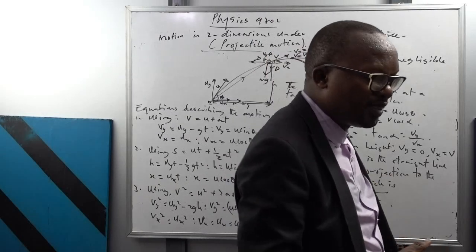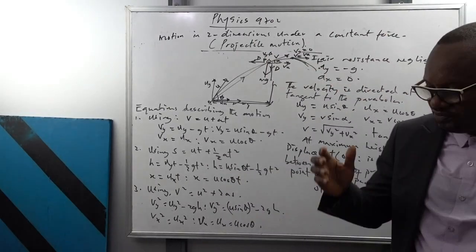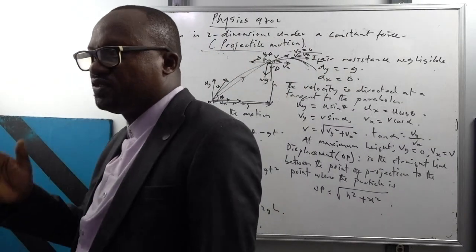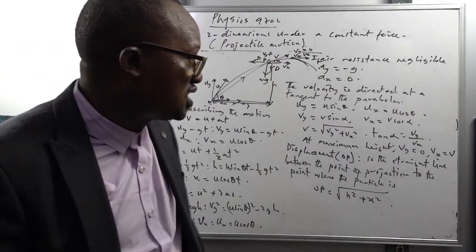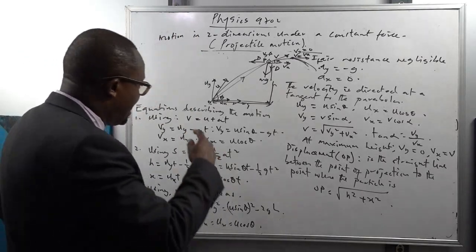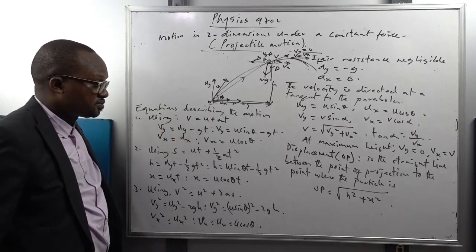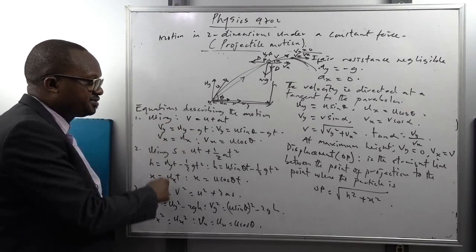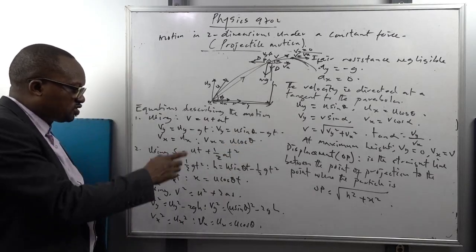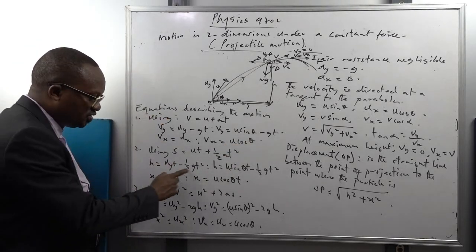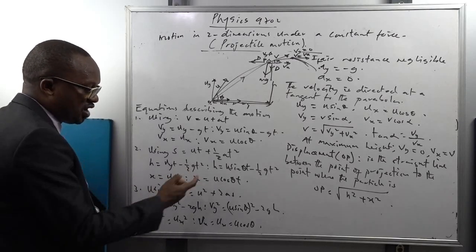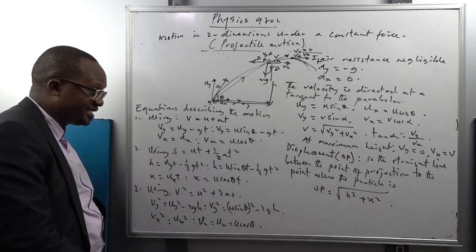What you need to do is to separate the motion to the vertical and also separate the motion to the horizontal, and use the component of the motion in a given direction to describe the motion. So if I want to look at the vertical velocity at time t, I'm using this. Horizontal velocity at time t, velocity along the horizontal is changing. If I want to find the height of the particle at time t, that is vertical, I will use this. The displacement of the particle at time t, I will use this. Horizontal displacement at time t.